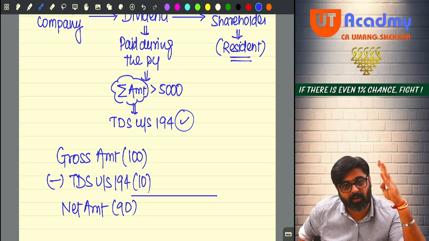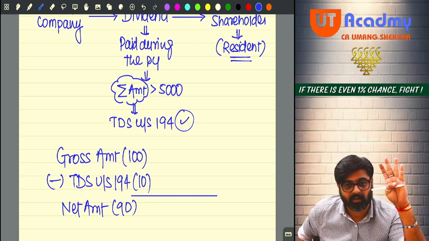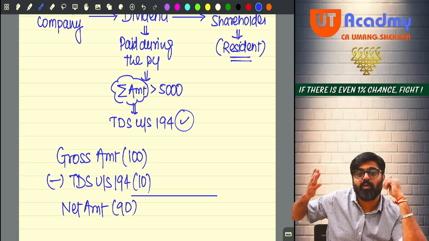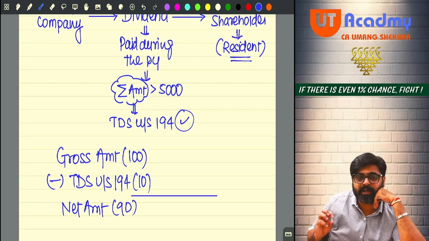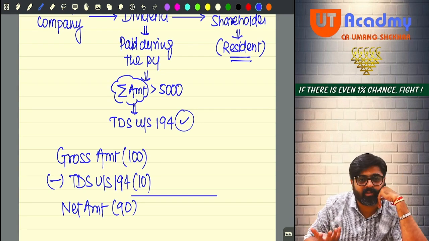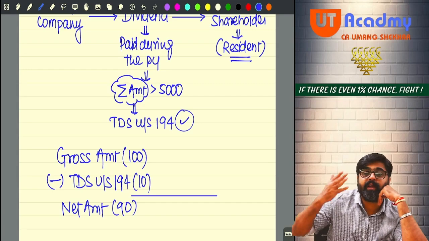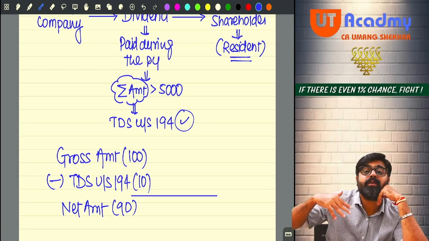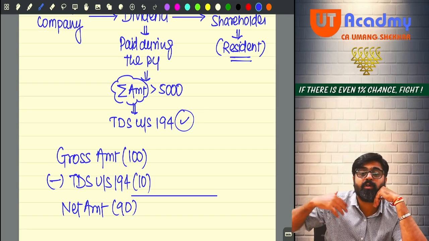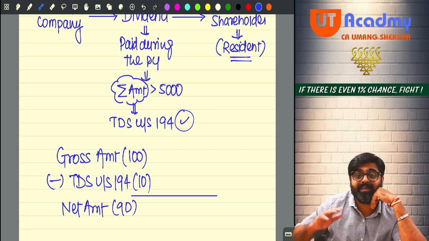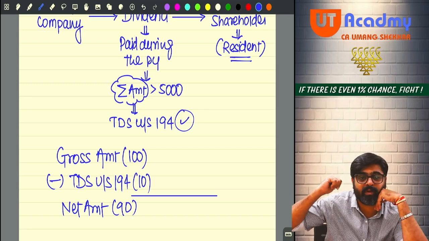Do you remember? We have already completed the salary head. Okay. So your salary is 1 lakh, the employer is deducting 10,000 TDS. You are getting 90,000 only. But under the head salary, how much salary do you show taxable? Gross or net? Entire gross 1 lakh you show taxable over there, no?